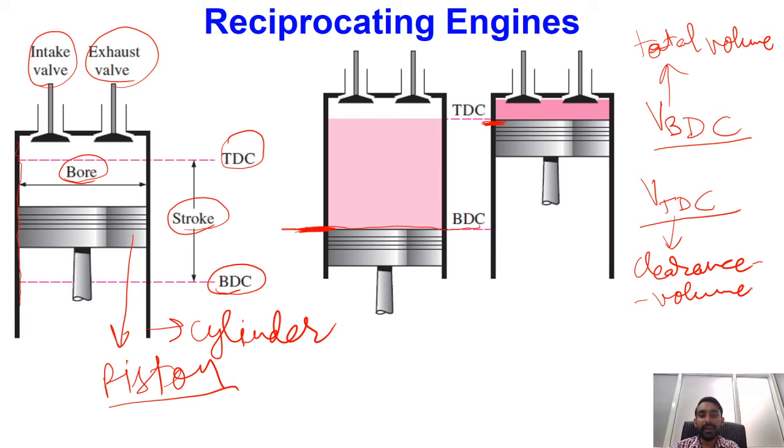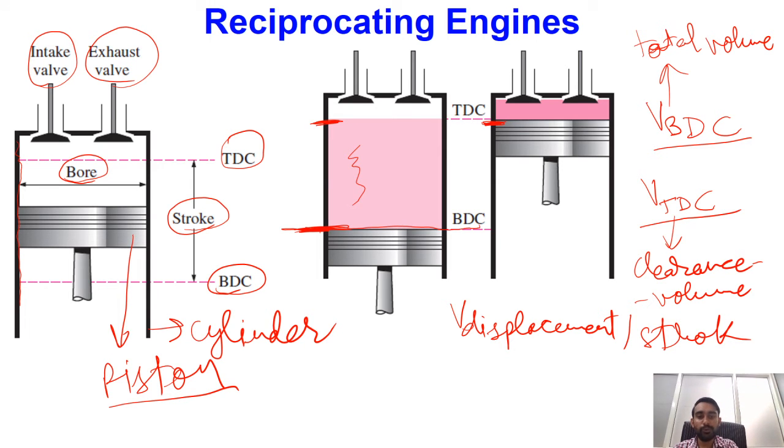Then there is a certain volume which is occupied by the displacement of the piston. For example, this shaded region over here, starting from the bottom dead center up till the top dead center, this region of volume between the top dead center and the bottom dead center is known as displacement volume. I am writing it as V_displacement, or many times it is also known as stroke volume.